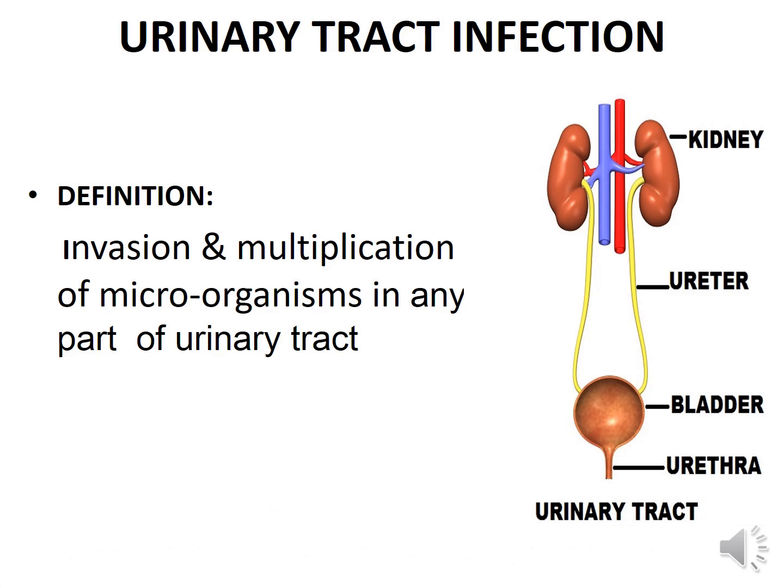So urinary tract infection means invasion and multiplication of microorganisms in any part of the urinary tract. So urinary tract means it starts from the kidney, ureter, urinary bladder and urethra. So infection in any part of these structures is known as urinary tract infection, or UTI in short.